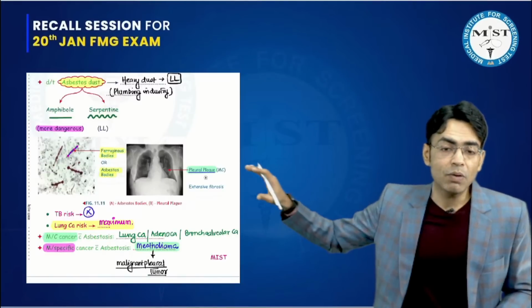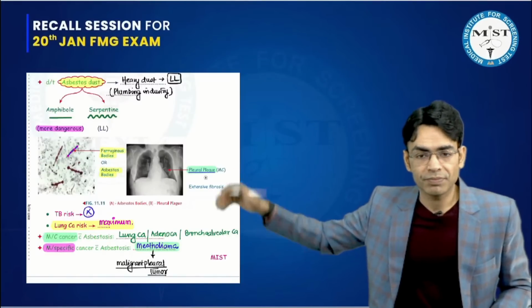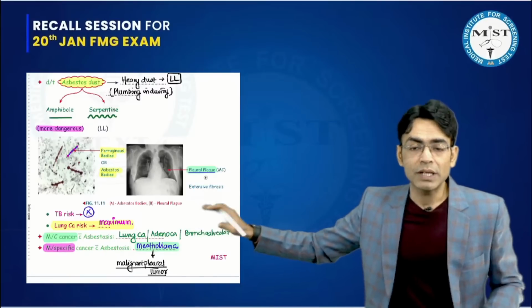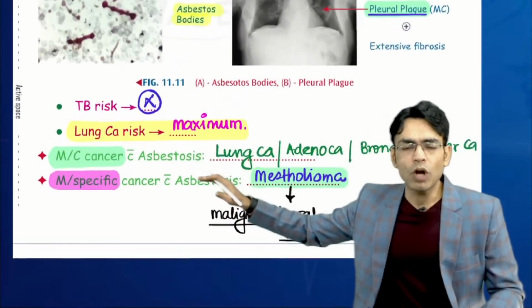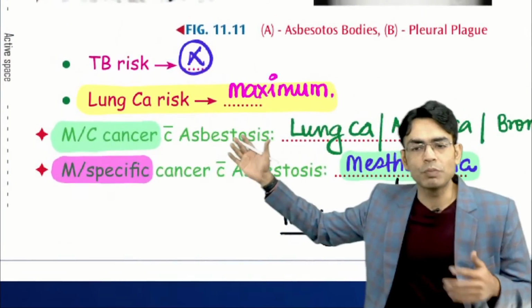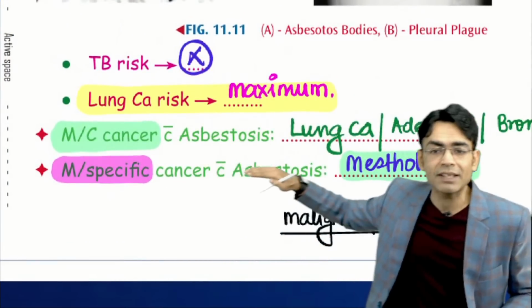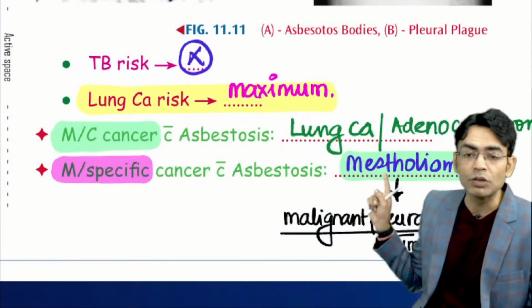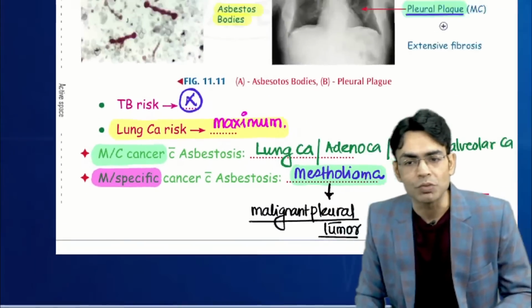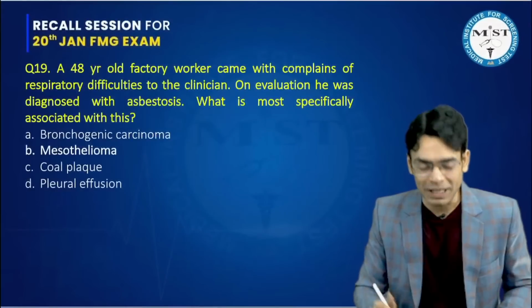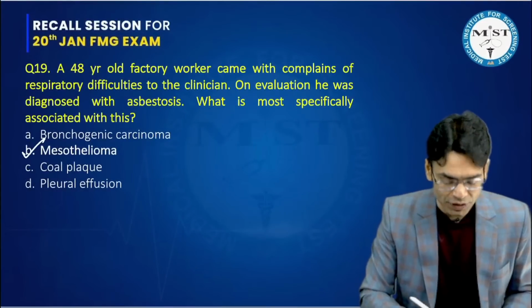When we were discussing asbestosis in the class, these are our class notes. We discussed that the most common cancer associated with asbestosis would be lung cancer, but the most specific cancer associated with asbestosis will be mesothelioma, which is a malignant pleural tumor. So again, a very straight question which came. The answer would be mesothelioma.